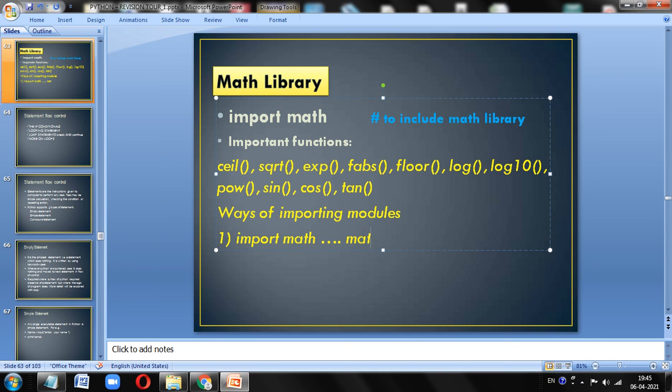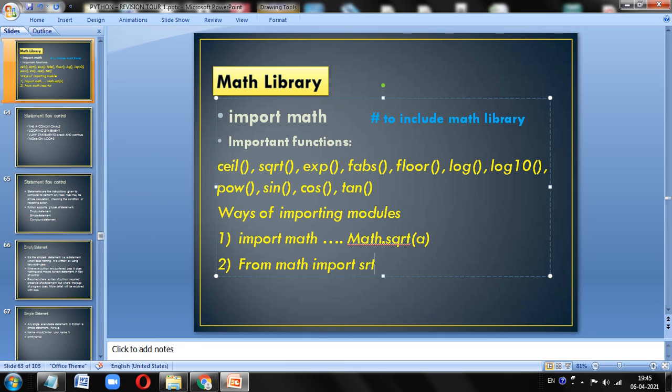Suppose I want to use math.sqrt. Of course, you want to write a variable. Suppose it is a, you can give it like this. Another option: from math import sqrt, if you want to use square root, you can write sqrt.